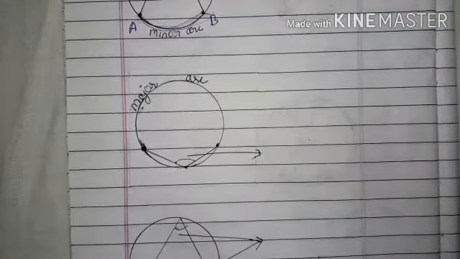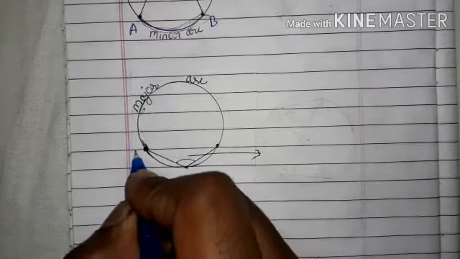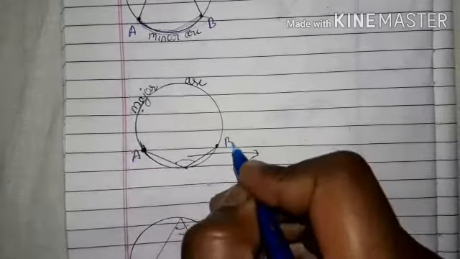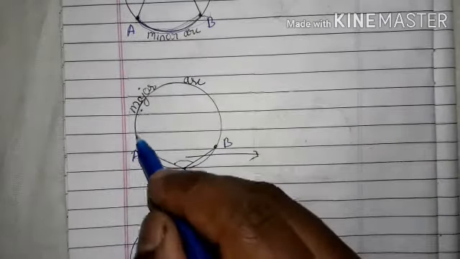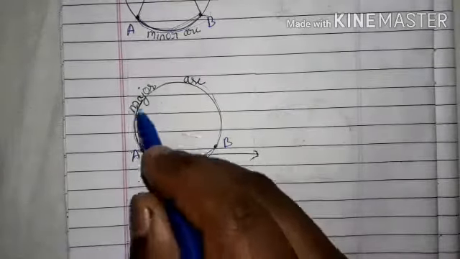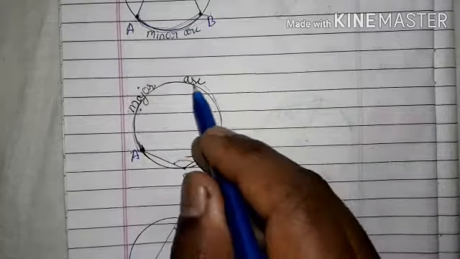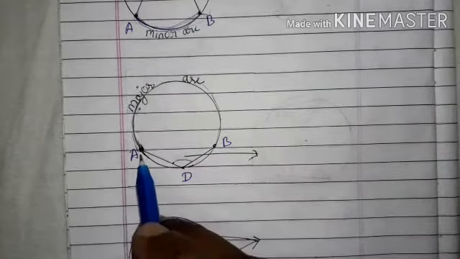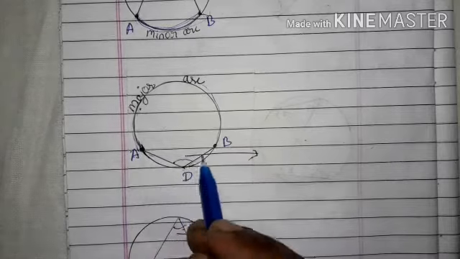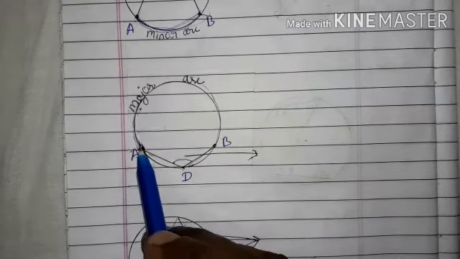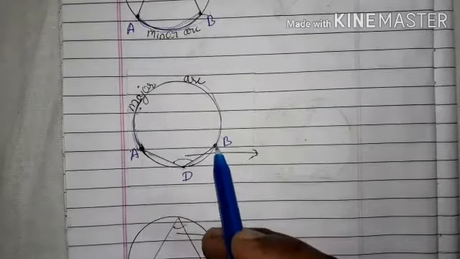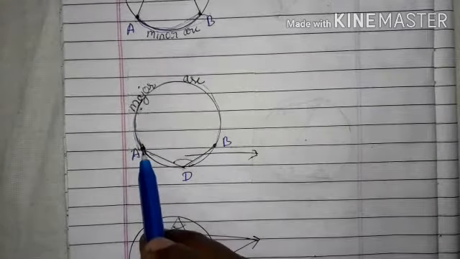Now the second one. A, B, and we have to write here D. So AB is the major arc, which forms angle ADB.